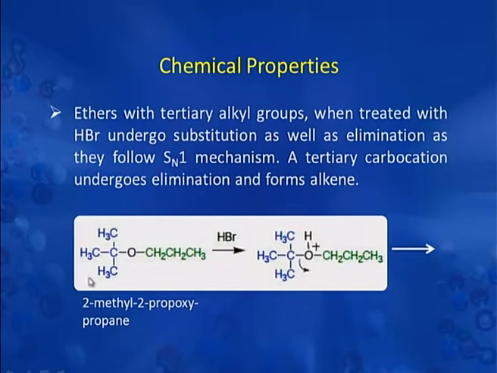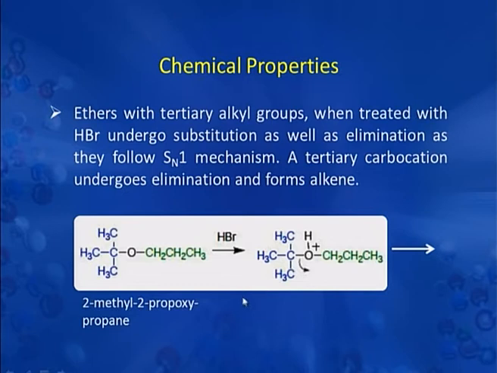We will now discuss a case of ether where one of the alkyl groups is tertiary in nature. For example, you can see that this is a tertiary butyl group and this is a propyl group over here. Now, when there is a tertiary butyl group, then substitution as well as elimination takes place because the reaction follows SN1 mechanism.